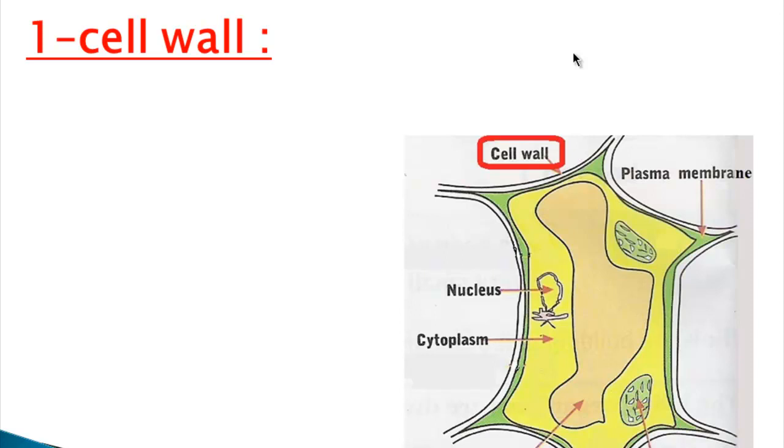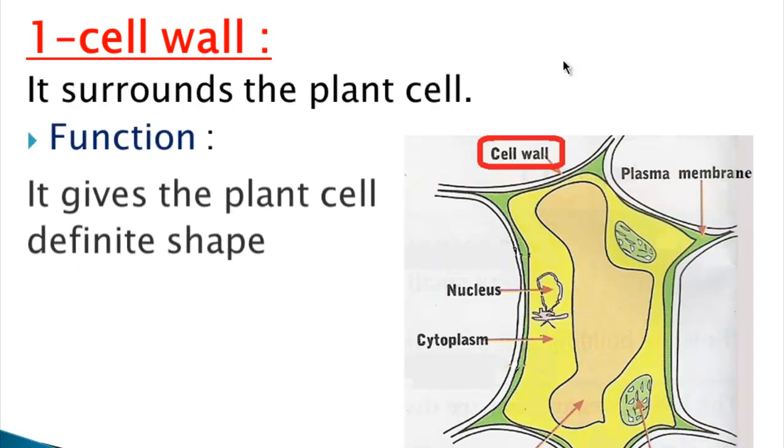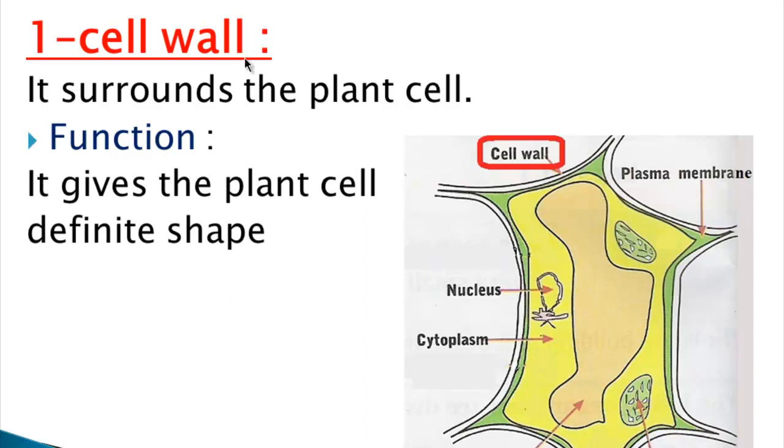The function of the cell wall is that it supports the plant cell and gives it a definite shape. What is the meaning of the cell wall giving the plant a definite shape? If the cell wall is square, so the plant cell has a square shape. If the cell wall is circle, so the plant cell has a circle shape.